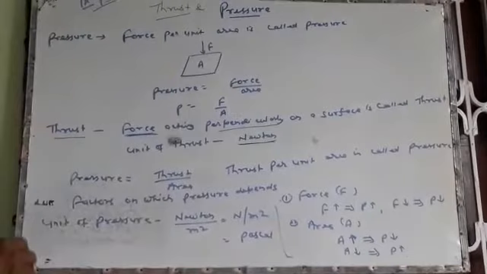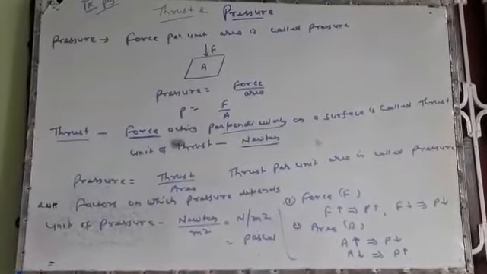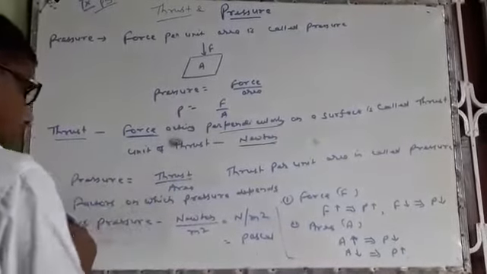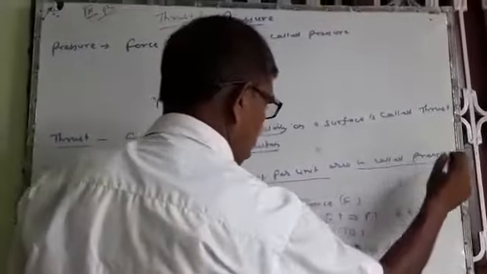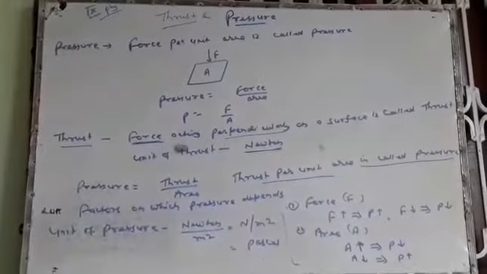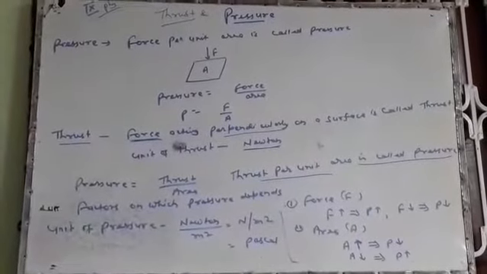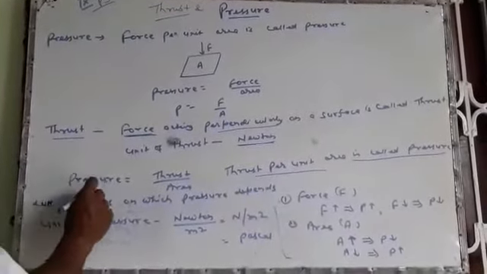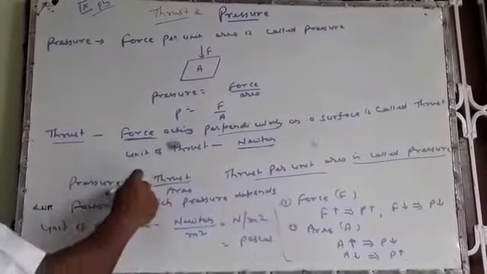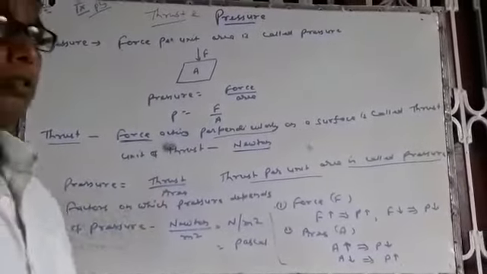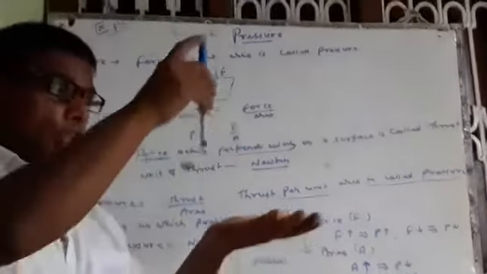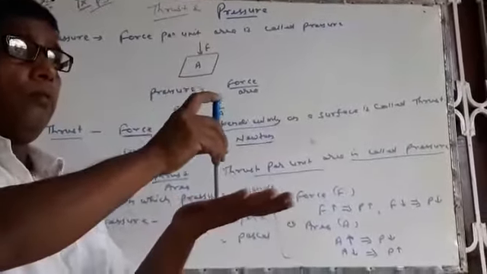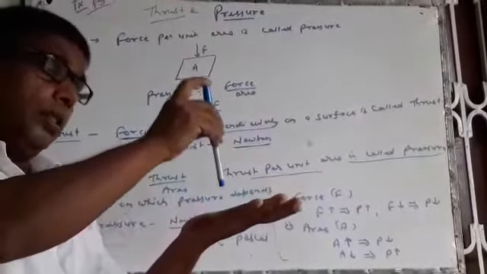Now what is pressure? Pressure means thrust per unit area is called pressure. Pressure is equal to thrust by area. If any force acts perpendicularly on any surface, it is called thrust. But it should be at 90 degrees.